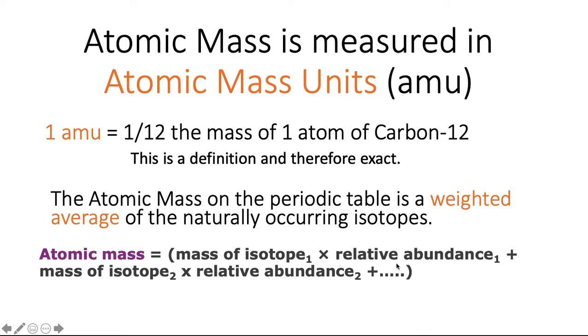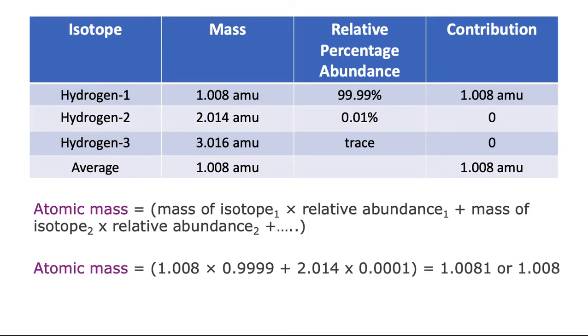Now, all of the relative abundances have to add up to 100, obviously, and therefore the weighted masses of the isotopes will all add up to the atomic mass of that particular atom. Let's take a look at how to do a problem like this.